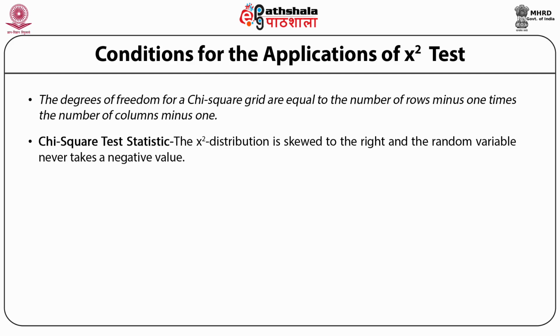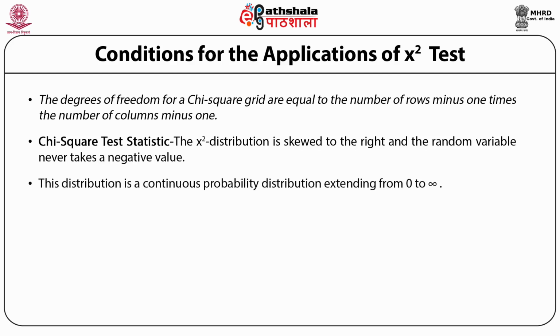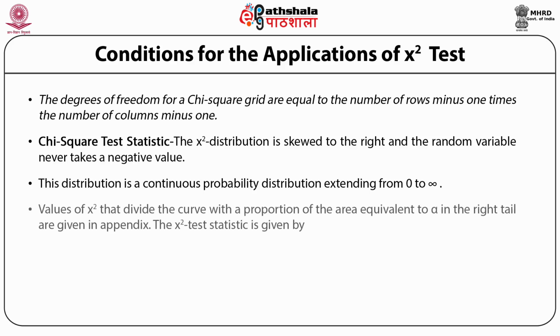A chi-square distribution is skewed to the right and the random variable never takes a negative value. Like the t and F distributions, the chi-square is also a function of its degrees of freedom. This distribution is a continuous probability distribution extending from 0 to infinity. Values of chi-square that divide the curve with a proportion of the area equal to alpha in the right tail are given in the appendix, which you can check out.